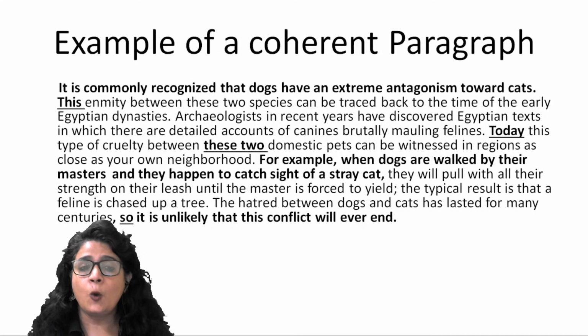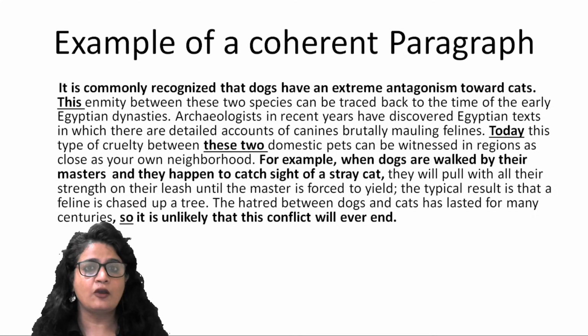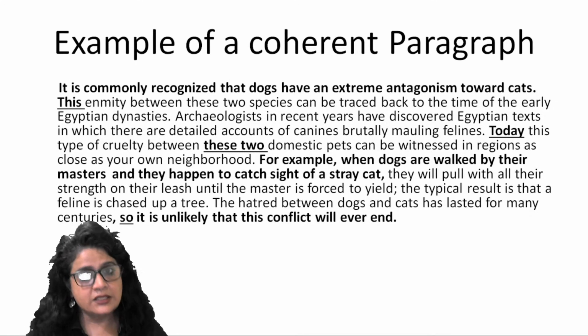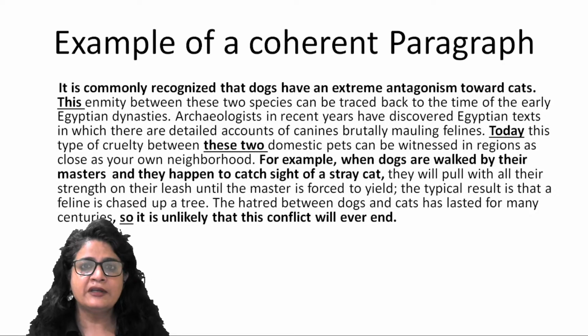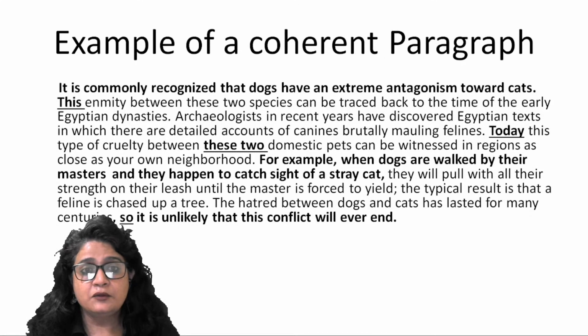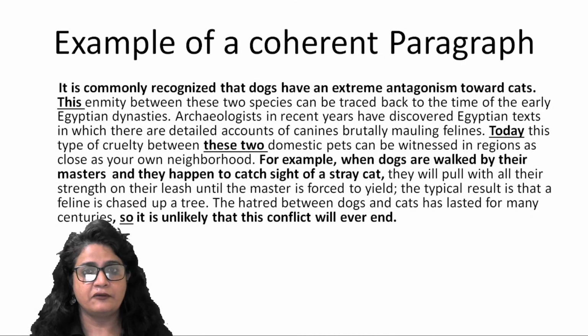Alright, so you see that all the sentences are woven in the fabric of one central, unifying idea: that dogs and cats are antagonistic to each other. They have always been, they still are, and it will continue to happen in future as well. That's how you understand this paragraph with these coherence devices, right? So he has used referencing, he has used synonyms, he has used discourse markers like so, and he has used example, he has given supporting details to frame this paragraph, all right? So this is the example of a coherent paragraph.